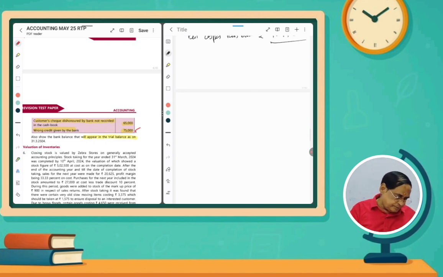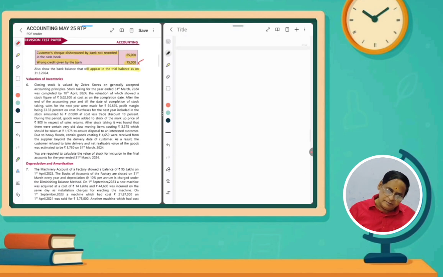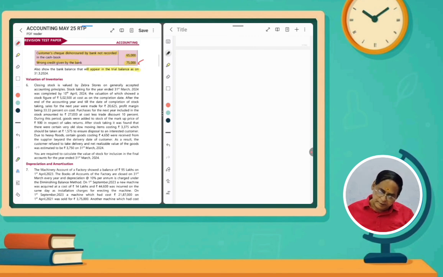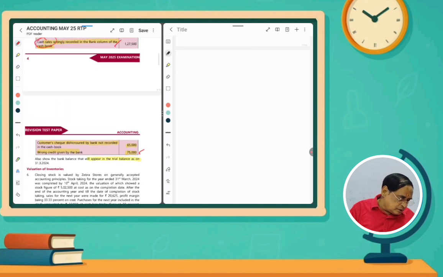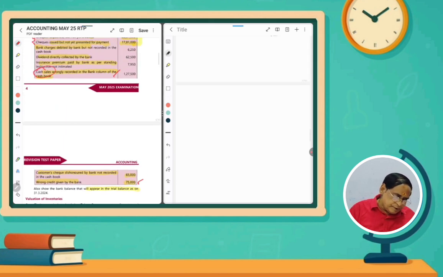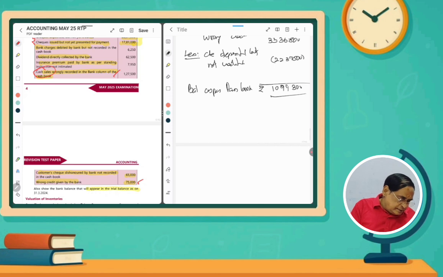And the next question is based on the inventory. Please listen. One more entry we have to pass here, for the cash sales. Normally one more entry, cash sales wrongly recorded in the bank column of the cash book. Normally cash sales means cash account debit to sales. Actually what they have written is bank account debit to sales, so it was entered in the bank column.